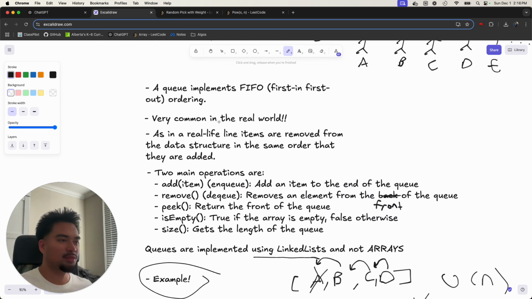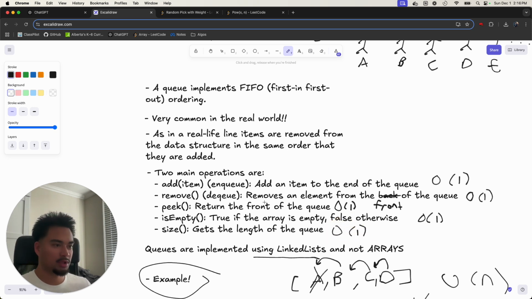And one of the things that I'll just hammer on is that usually we implement queues using linked lists, a doubly linked list to be specific, and not using an array. Because if you use an array, then you have to move elements over to the left, and that causes the runtime to be O of n. Essentially, you want to do all of these in O of 1. You want to add items in O of 1. You want to remove items in O of 1. You want to peek the front of the queue in O of 1. You want to check if it's empty in O of 1. And you want to check the size in O of 1. And the only way to do that is with a linked list and not an array. Because, yeah, I mentioned that a few times already.